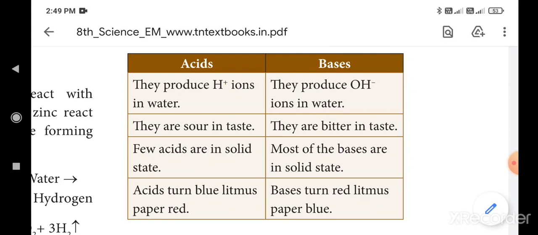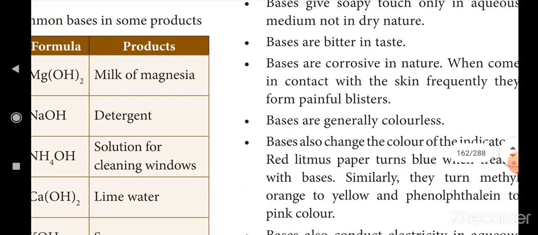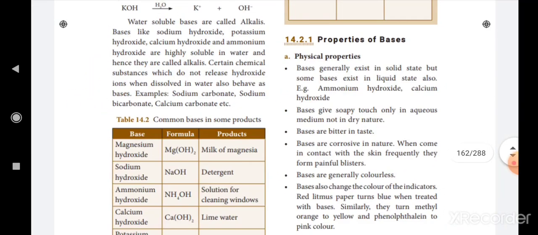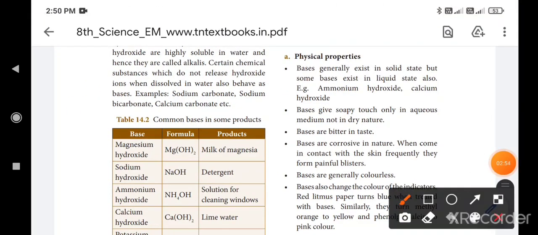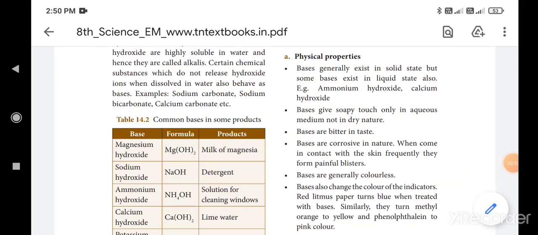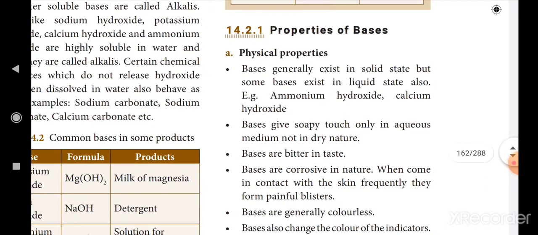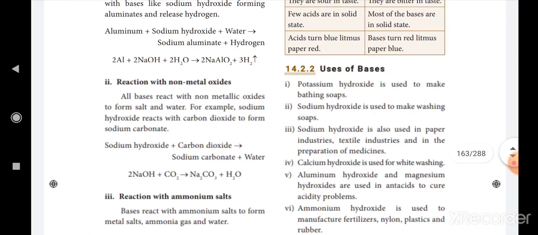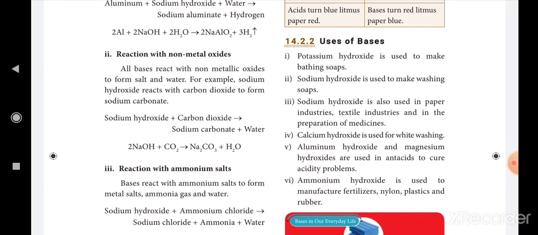That is the reason. Then for the 6th question, not teaching, the 7th question: write any 4 physical properties of bases. Here, you have to write any 4 physical properties. Next, what are the uses of bases? So you have to study the uses of acids and bases. You have to study the properties of acids and bases. You compare and study.